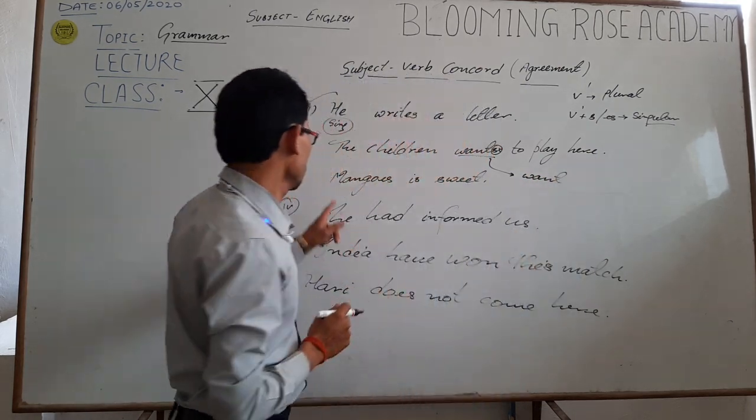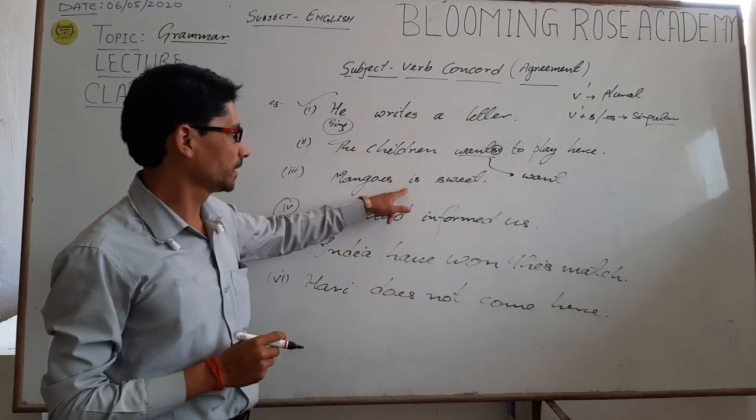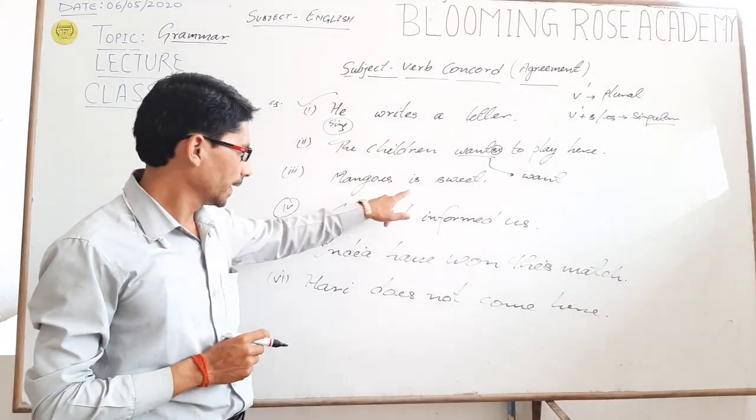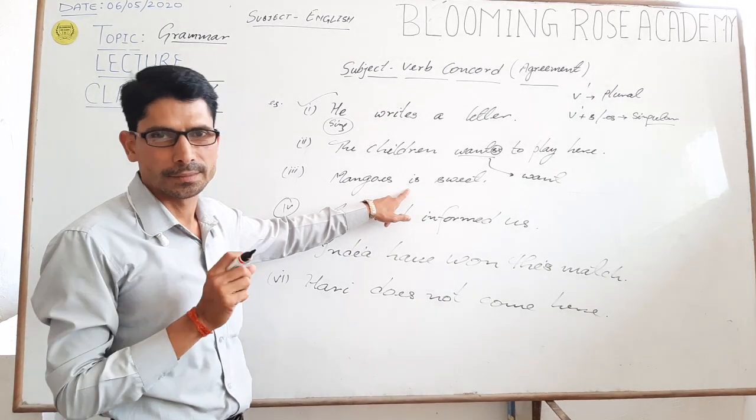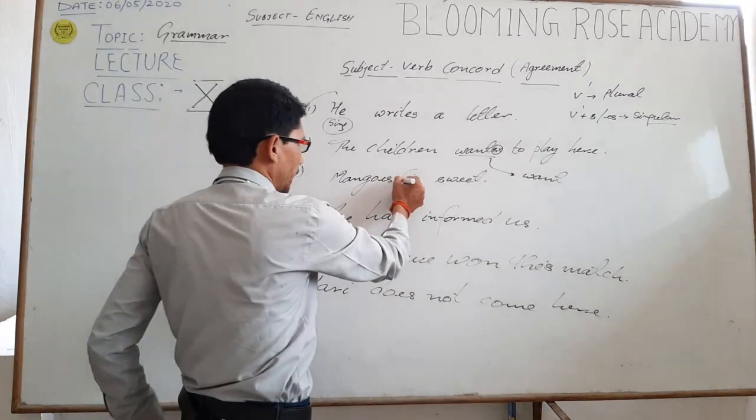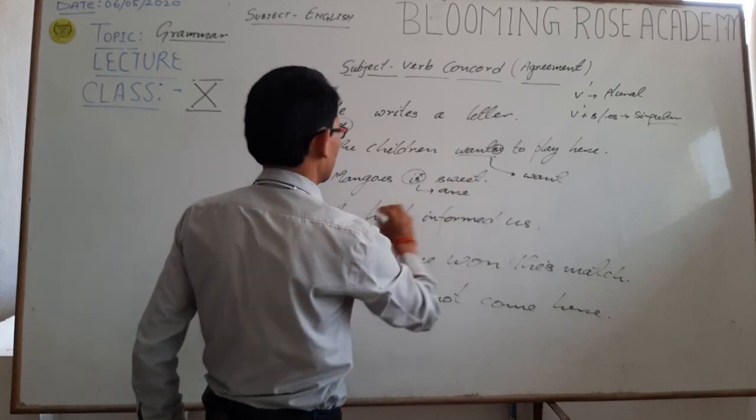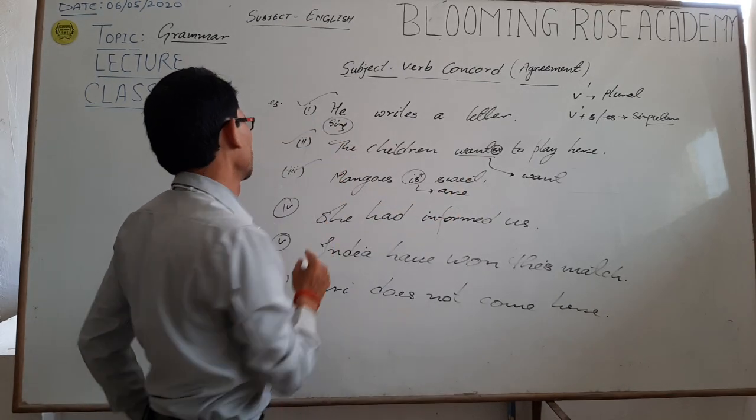Third one: mangoes is. Mangoes is a plural subject, but is is singular, so is is wrong over here. It should be are. Now this sentence is correct.